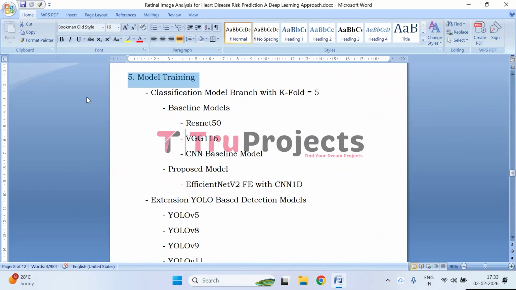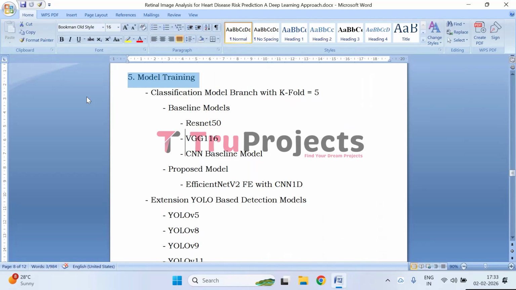Next, model training. This core module handles model training and performance assessment. Here we have classification model training, YOLO based model training, and model evaluation. In classification, a five-fold cross-validation strategy is used to ensure robustness and reduce overfitting. Multiple baseline models such as ResNet 50, VGG16, and a base CNN are trained for comparison.